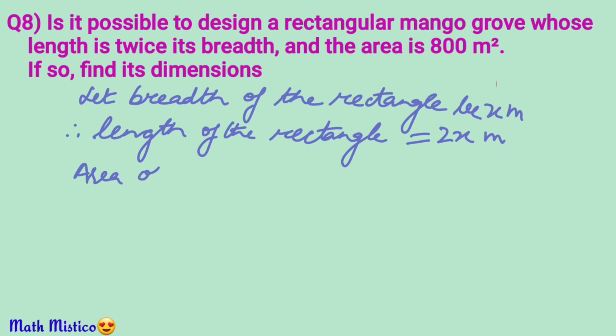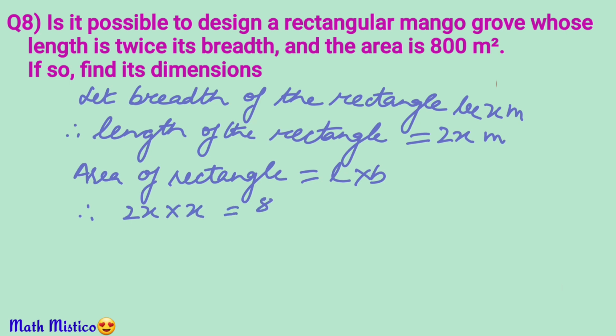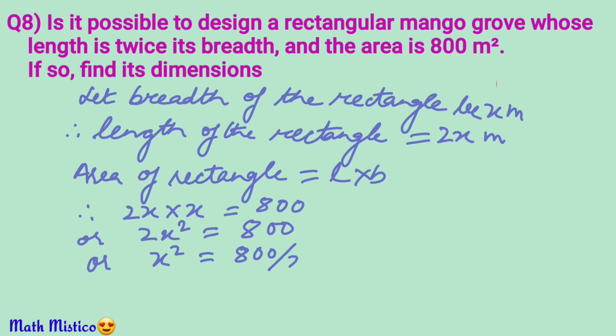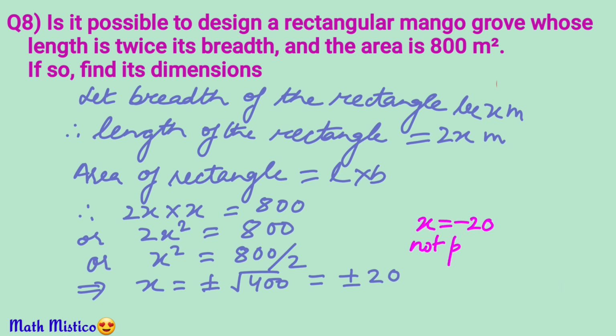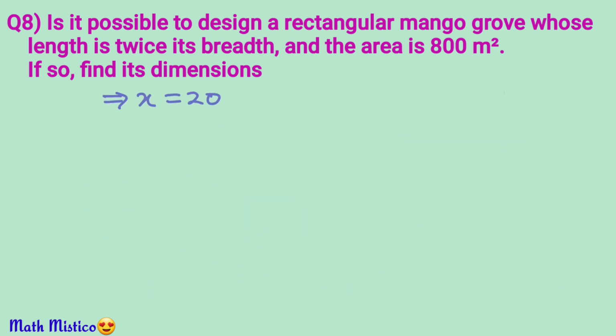You know that the area of a rectangle is L into B. So putting the values here, we get 2x into x is equal to 800, or 2x square is equal to 800. Therefore, x square is equal to 800 upon 2, that is 400. Taking square root, x is equal to plus minus under root 400, that is plus minus 20. Now we will reject the value minus 20 as it is the length and length cannot be negative. So x is 20 meters.